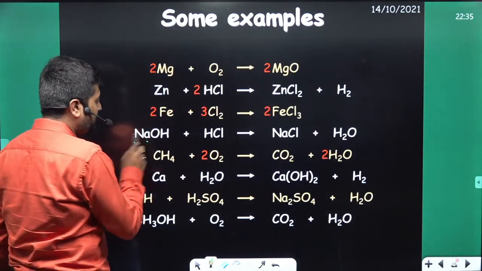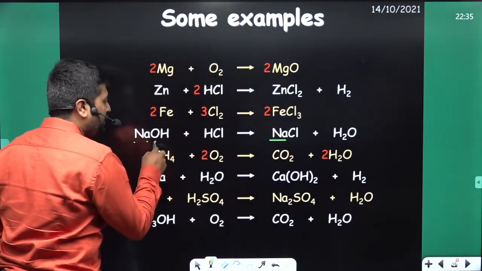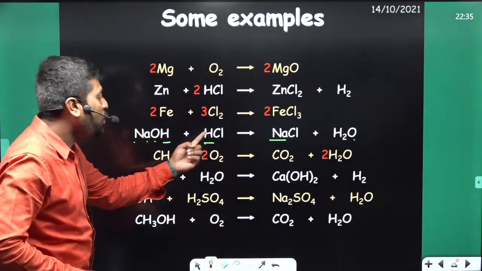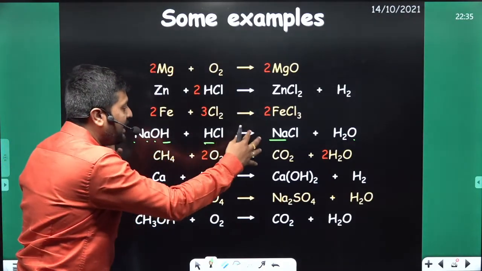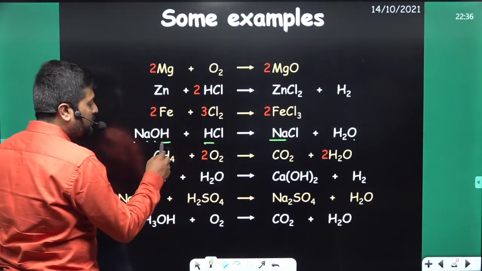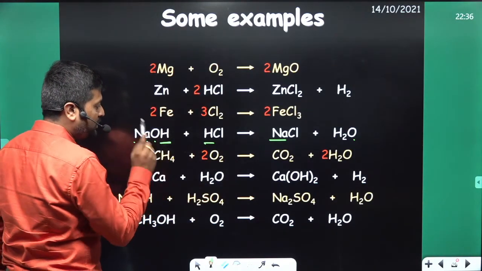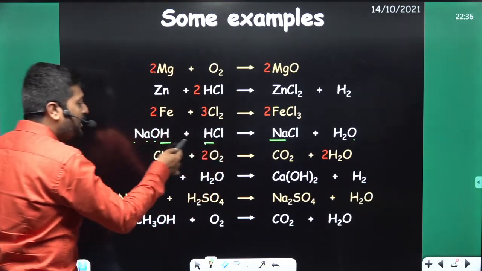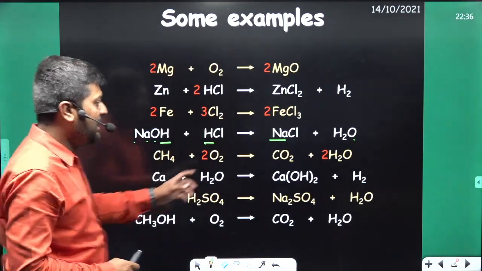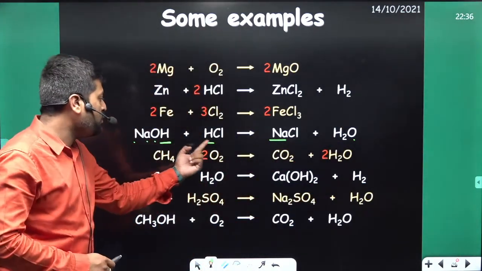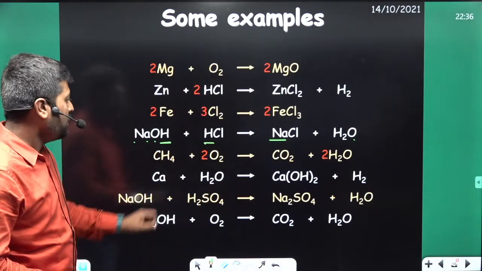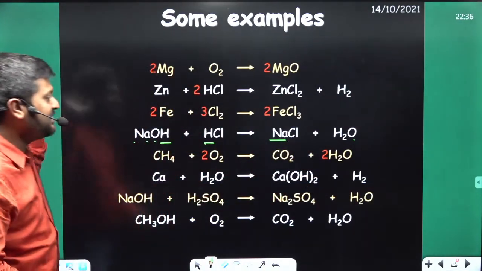Here we have one sodium atom. Here we have one sodium atom. Here we have one oxygen, 1 and 2. You have to count the total number of atoms on the reactant side or product side. I think when you were counting the hydrogen atoms, you counted this as one only. You have to count all the hydrogen atoms, or any atom, on the reactant side and product side. So we have two hydrogen atoms on the reactant side, or the left hand side, and we have two hydrogen atoms here too. One chlorine atom, one chlorine atom. So this reaction is balanced. Okay.